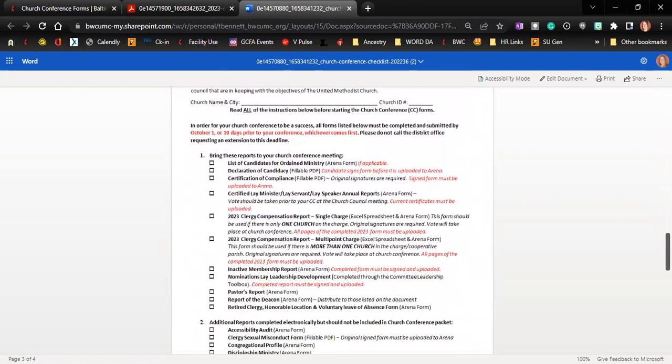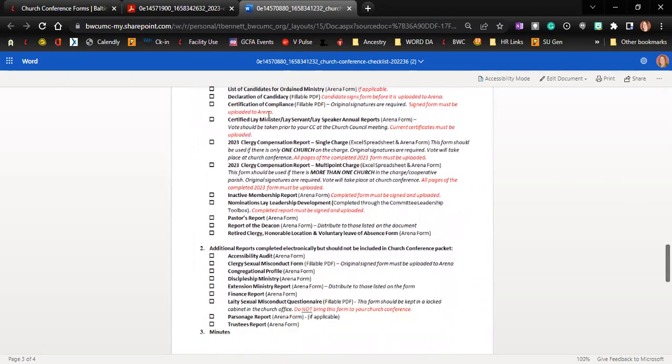You will see that some of these say, if applicable. If your church does not have a parsonage, you do not need to fill out the parsonage report. Same for candidates for ordained ministry. You'll see this in several spots, and it's even on our website where it will give you that information. So as applicable, all these reports are due for church conference season.